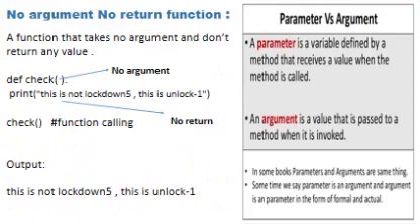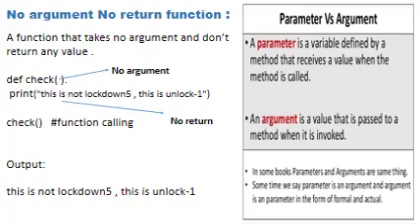No argument, no return function. A function that takes no argument and doesn't return a value to the calling program is known as a no argument, no return function. def check, you can see no parameter we are giving, so it will not take any argument while calling. And what is the action of function check? Only print a statement. So the next line is the function call, check. We are not giving any argument. It will print the statement: This is not lockdown 5, this is unlock 1.